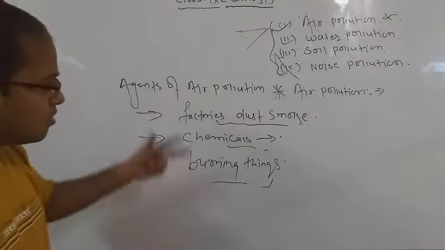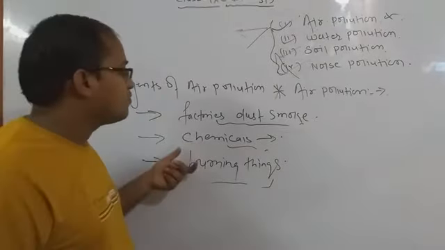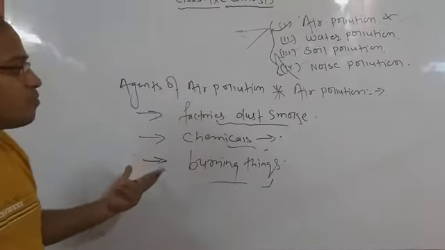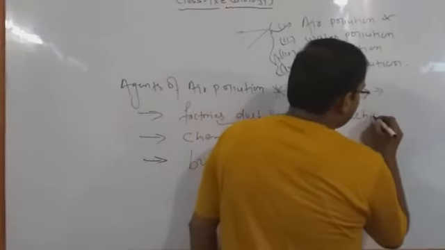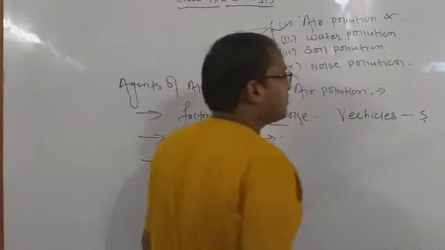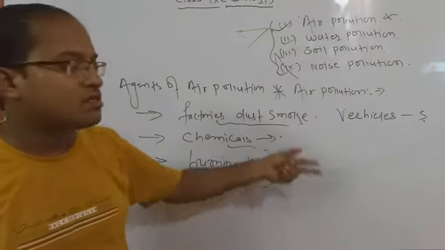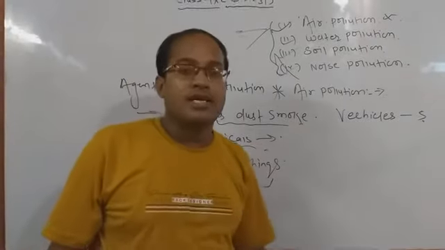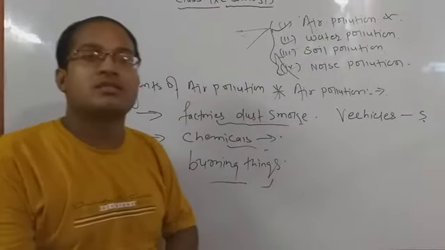So some more factors are also there in your NCERT book. If you read, definitely you will get some more points about which types of agents are there. Vehicles are also irresponsible, because several types of vehicles, like bikes, cars, etc., generally dispose their gases as fumes in the atmosphere, by which our air also gets contaminated.